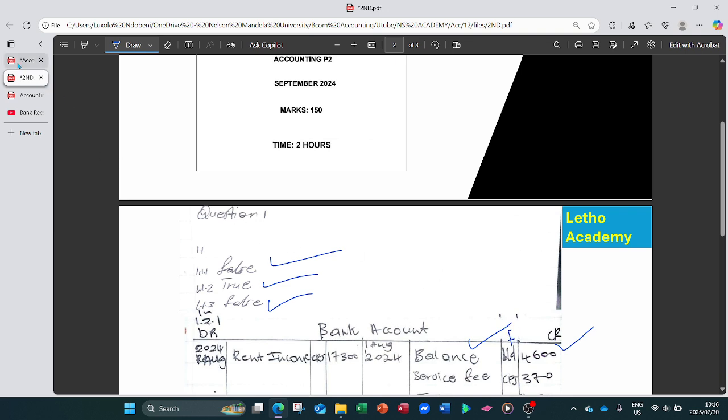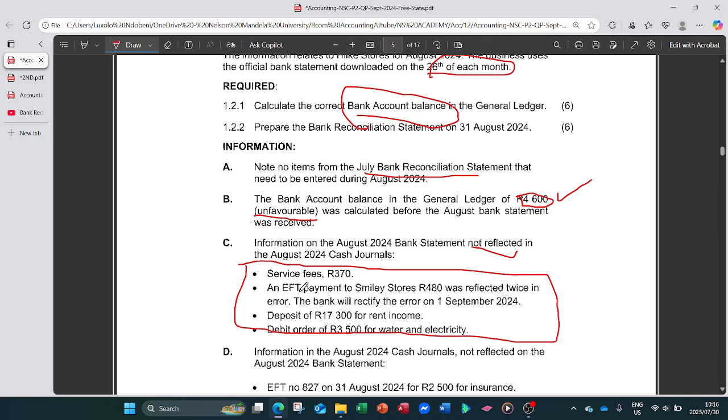So let's proceed to the second one. The second one is an error, an EFT payment to Smiley Stores. We paid because our business is Hike Stores. We paid Smiley Stores 480, which was reflected twice, a duplication of the transaction in error, where the bank would rectify the error on 1st September 2024. So an amount from the bank statement, this 480, we were paying Smiley Stores, but they made a mistake and duplicated that amount.